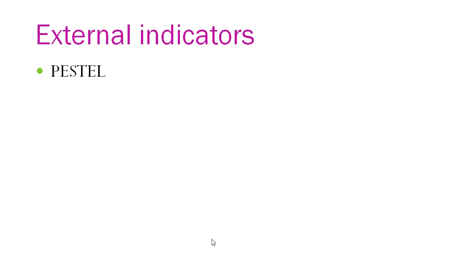Starting with the external indicators, external factors which have an impact on the value of the asset are termed as the external indicators. Those factors which are related to political factors, environmental, ecological, social factors, technological factors, legal factors, these are termed as your external indicators.